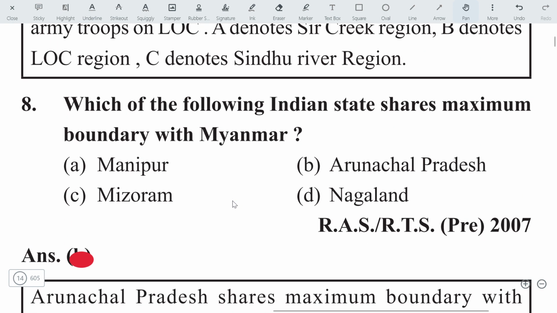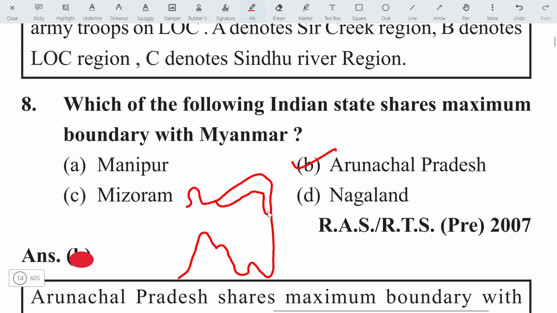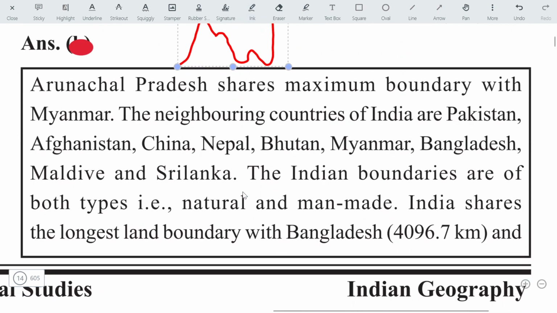Which of the following Indian states shares the maximum boundary with Myanmar? Definitely it is Arunachal Pradesh that shares the maximum boundary with Myanmar. If you see the map very closely, you can observe Arunachal Pradesh here. This is Sikkim. Arunachal Pradesh is located from here to here. The maximum boundary shared with Myanmar is this one, and it is Arunachal Pradesh. Let's move on to the next question.